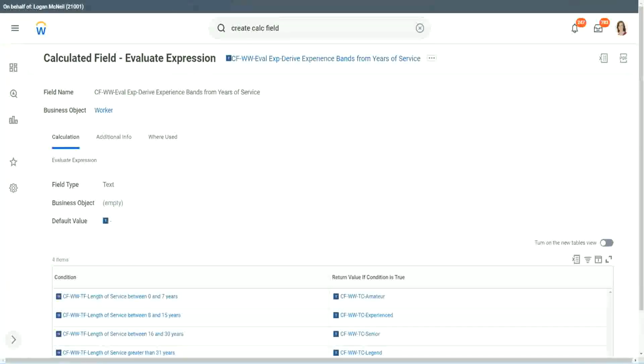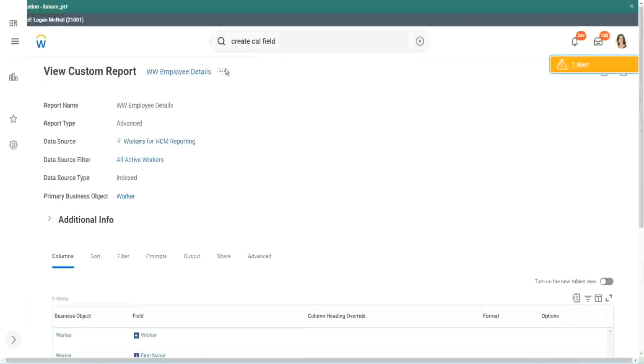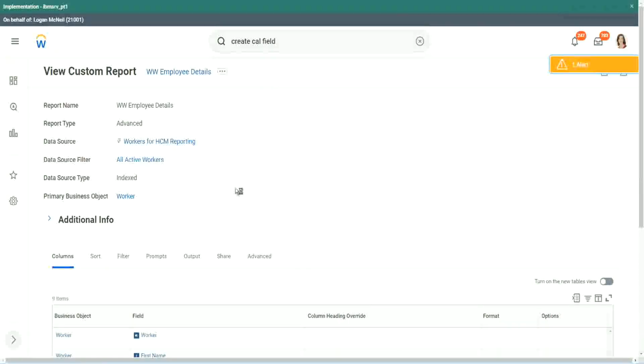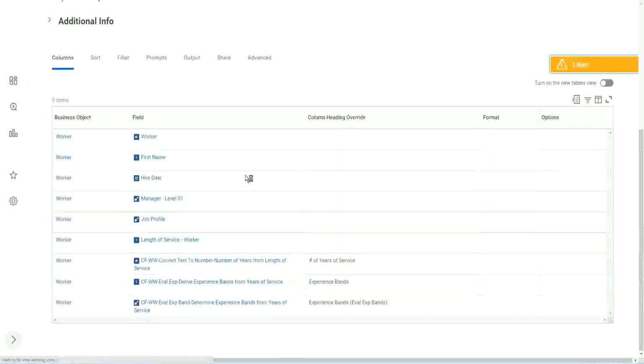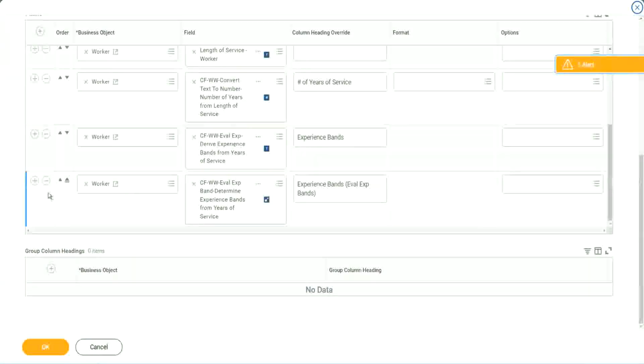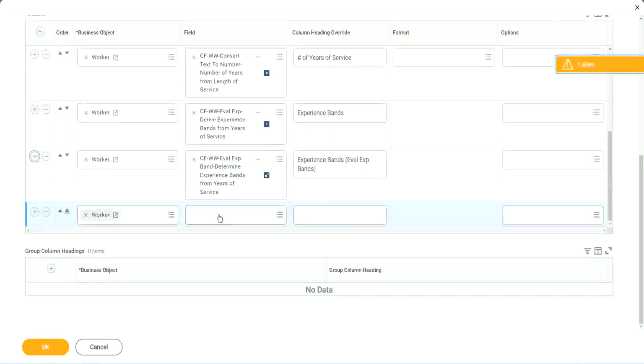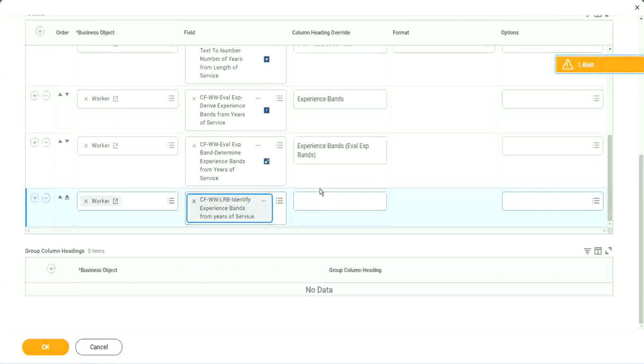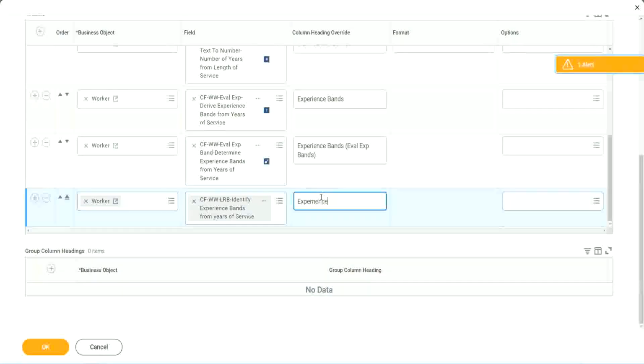Okay, where is the report? Here it is. Custom report, edit. Let's add it here at the end. So here also we are doing experience bands, but using an LRB, lookup range band.